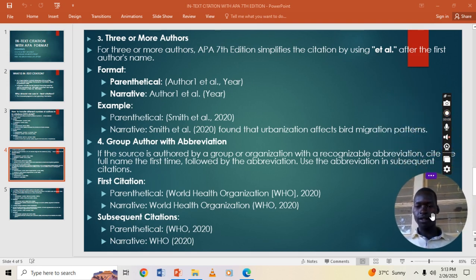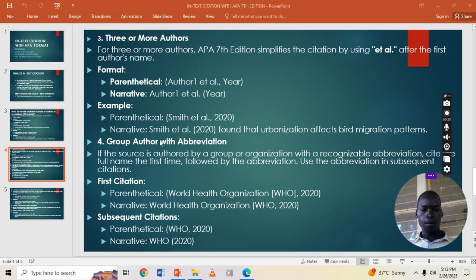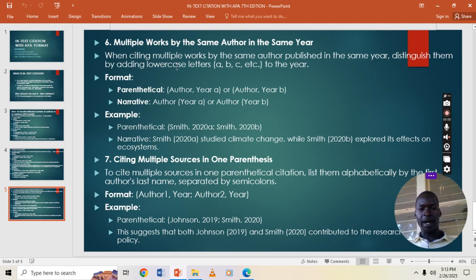Remember, we have started, and I introduced what in-text citations mean, and I stopped when there are two authors. So today, let me start with when there are three or more authors, group authors with abbreviations, and the next thing is multiple works by the same author in the same year, and citing multiple sources in one parenthesis.